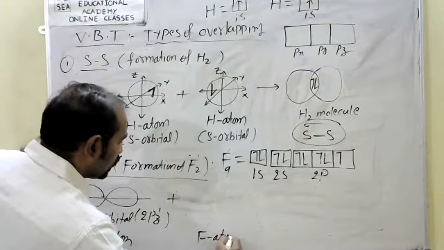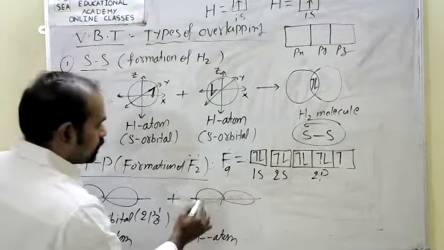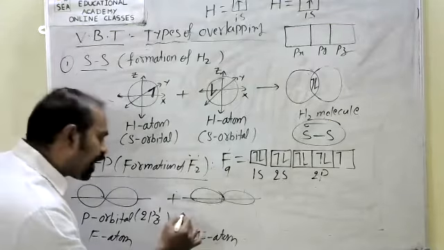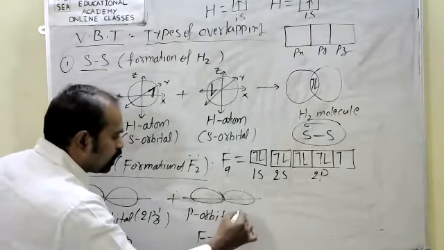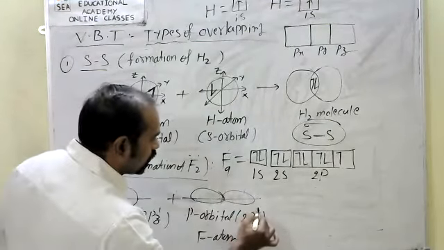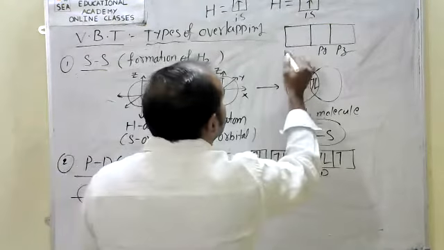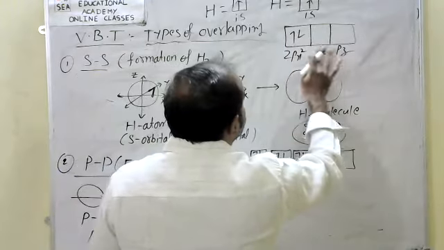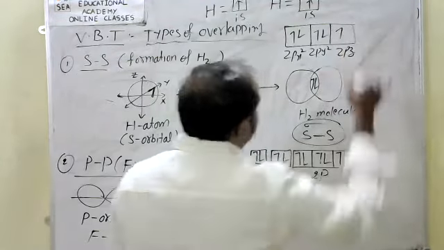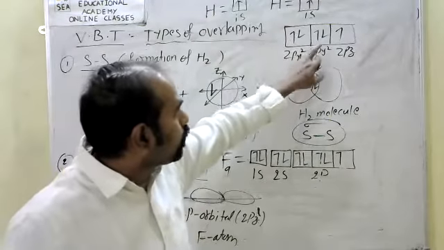That is also the same: a pz orbital, dumbbell shaped, 2pz1, having one electron, half filled. 2px2, 2py2, 2pz1: this is 2px2, this is 2py2, this is 2pz1. Generally 2p5 means 2px2, 2py2, 2pz1.